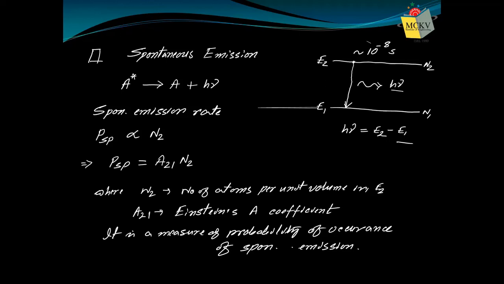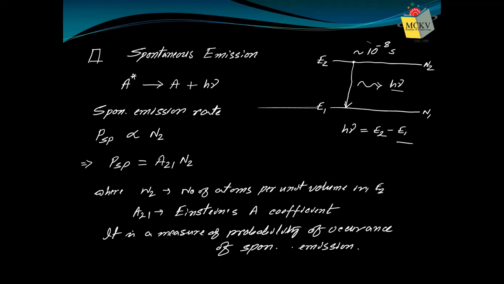That electrical energy is absorbed by the atom, and some atoms will be excited to a high energy level, but they do not prefer to stay there. So they will come down spontaneously to the low energy level. Spontaneous emission occurs, and whenever spontaneous emission occurs, some photons are released. For each atom, there will be a photon released. So if 10 to the power 22 atoms de-excite, that means 10 to the power 22 atoms come from E2 to E1, then 10 to the power 22 photons are released. So you get a huge amount of light.